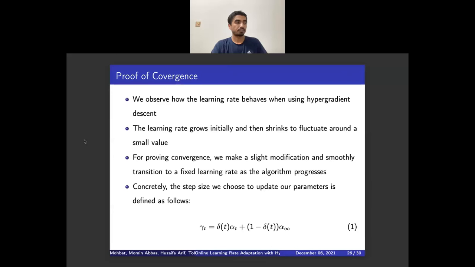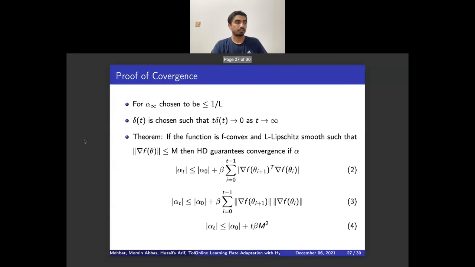1 minus delta t times alpha infinity, where we choose alpha infinity to be a fixed value strictly less than 1 over L, where L is the Lipschitz smoothness constant. Delta t is chosen so that delta t times t approaches 0 as t approaches infinity. If the function f is convex and L Lipschitz smooth, such that the norm of the gradients is upper bounded by M, then applying the triangle inequality and the Cauchy-Schwarz inequality on the alpha update equation, we have the upper bound on alpha t as shown by equation 4.